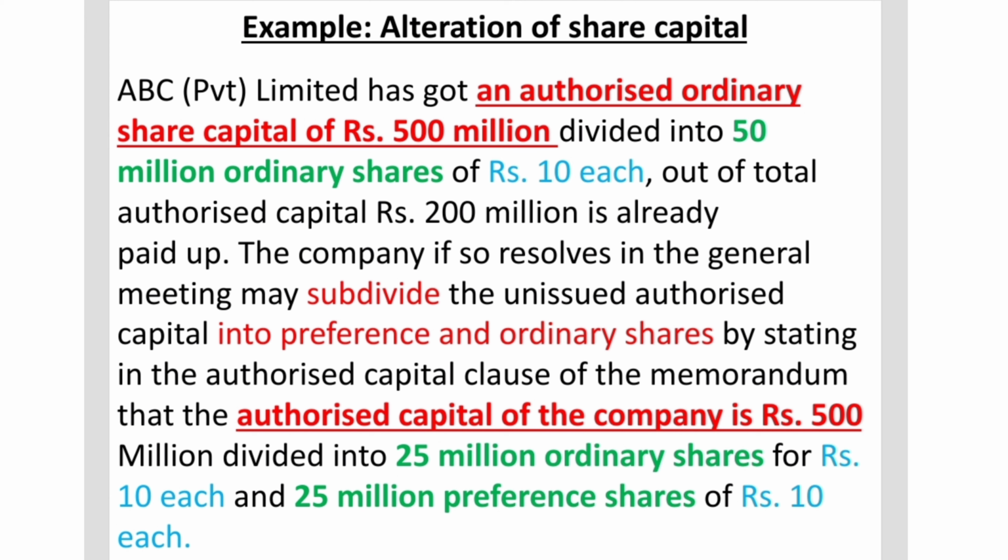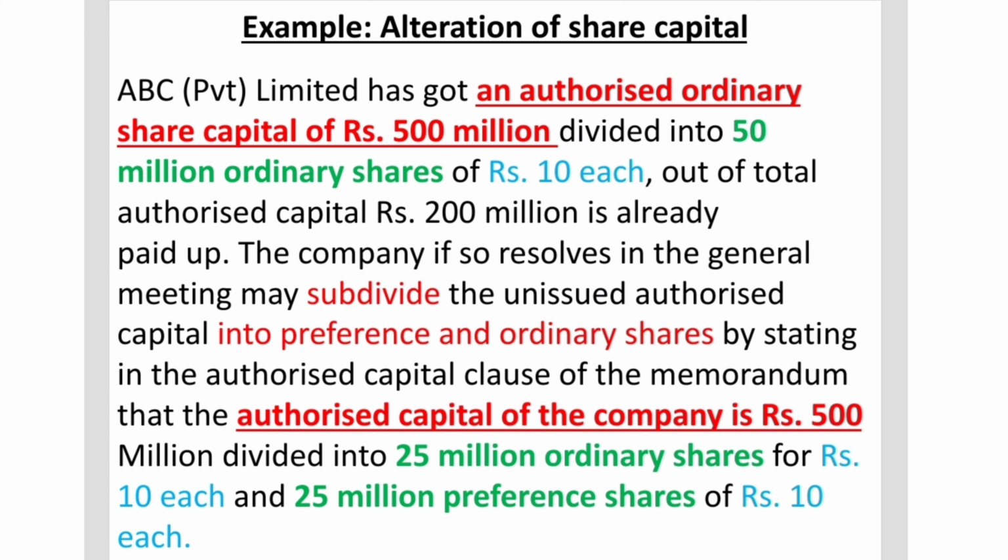The company, if so resolved in the general meeting, may subdivide the unissued authorized capital into preference and ordinary shares by stating in the authorized capital clause of the memorandum that the authorized capital of the company is rupees 500 million divided into 25 million ordinary shares of rupees 10 each and 25 million preference shares of rupees 10 each.